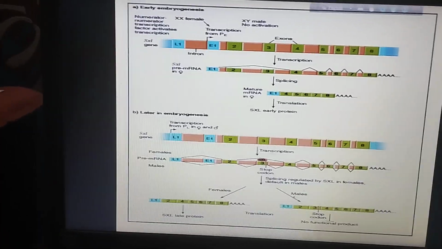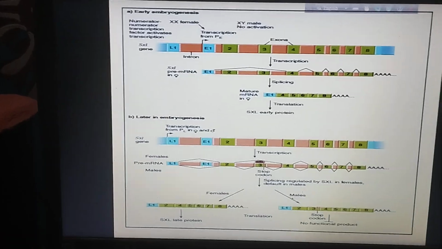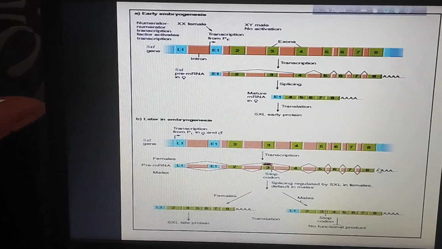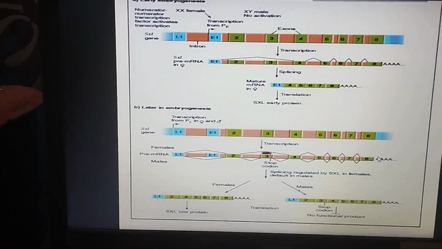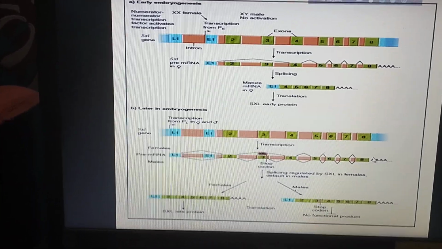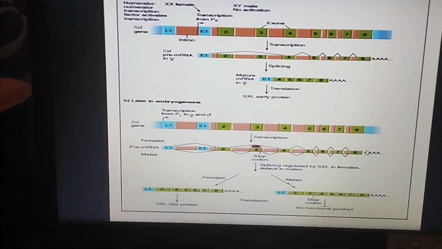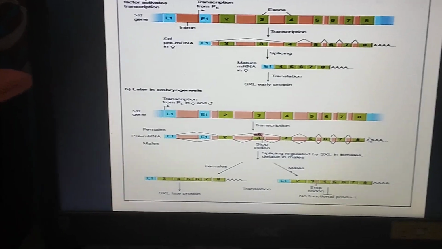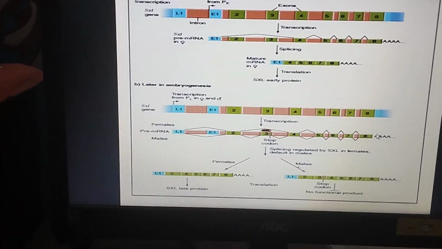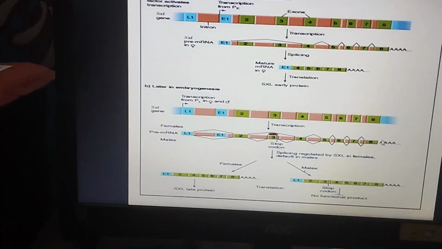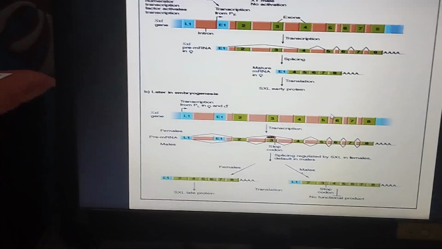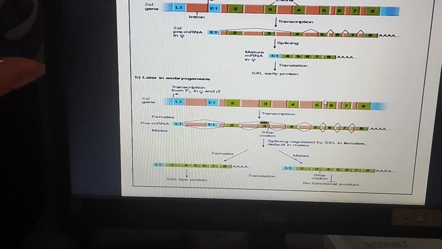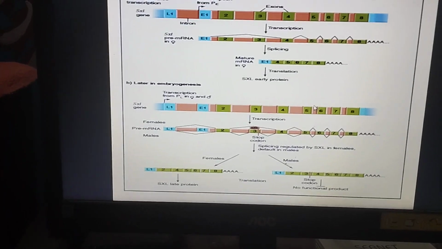DSX genes. In the case of females, the positive response occurs due to the presence of the numerator transcription factor, which produces a functional early SXL protein. These early SXL proteins are responsible for alternate splicing of late SXL protein, and late SXL protein is responsible for transcription of the TRA gene, and the TRA gene produces two types of DSX genes.